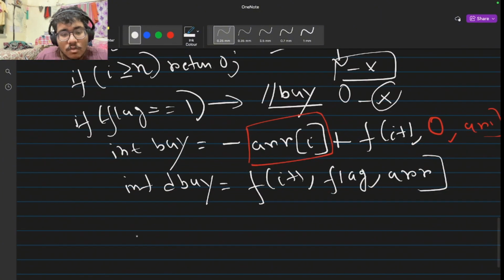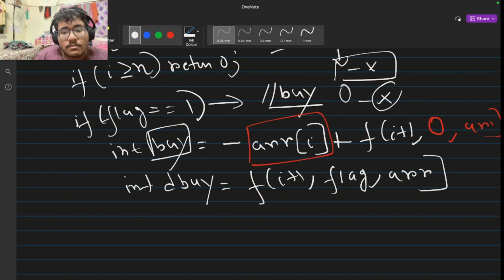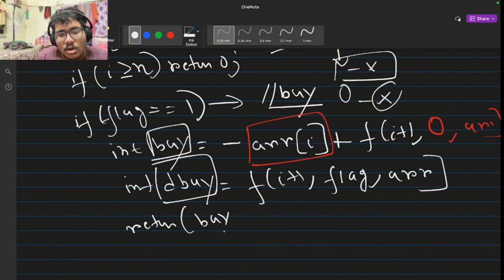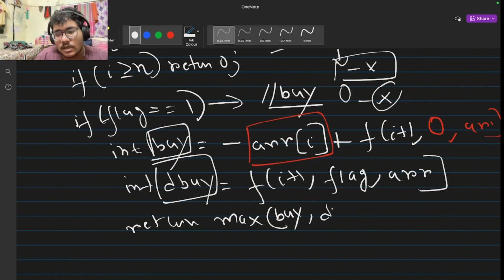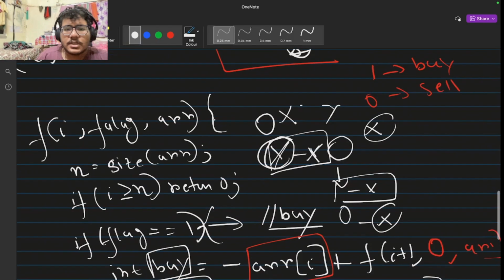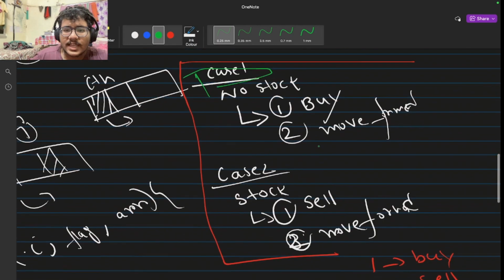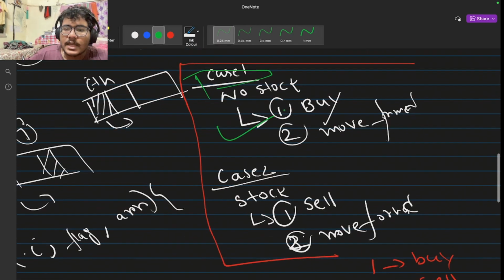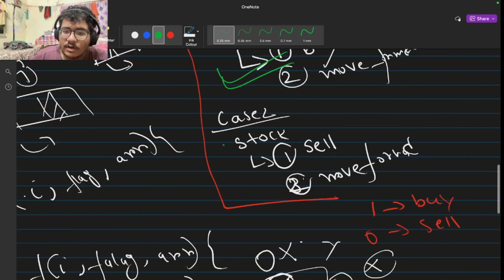Now while returning, what am I going to return? Whether buying gives us the maximum profit or not buying gives us the maximum profit. Just return the maximum of buy or do not buy. That means we are checking both options when our flag is 1: we can buy or we do not buy. Then we return whichever option provides us with the greater profit. Right? Okay, so one condition is done. That means case 1, where we do not have a stock and we are going to buy, is done. Now coming to case 2, that we have a stock in our hand.